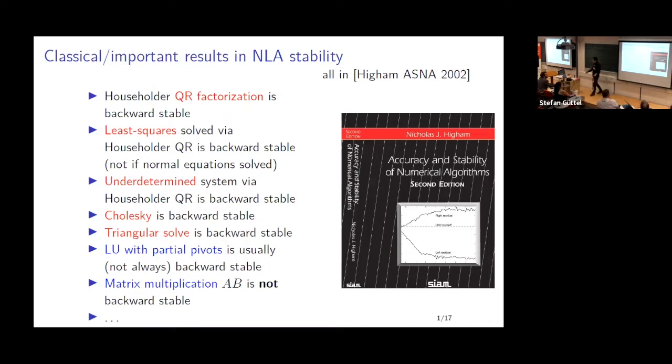For example, Householder QR factorization is backward stable. This is amazing, especially considering Q and R are both wrong, but Q times R is perfect. Least squares is backward stable. These are going to be important in what follows. And none of these is trivial.